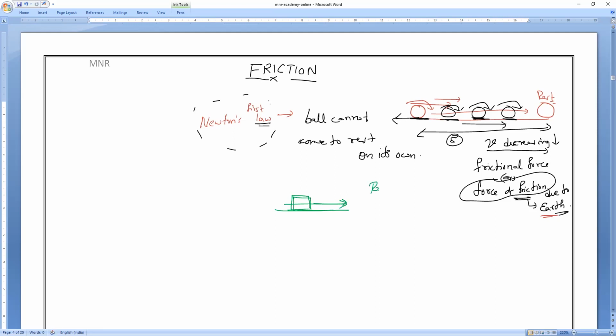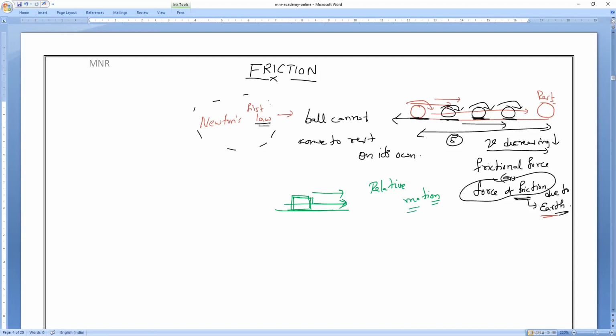That is what we call relative motion. Understand? When one object or surface is trying to move over another surface, we call it relative motion.